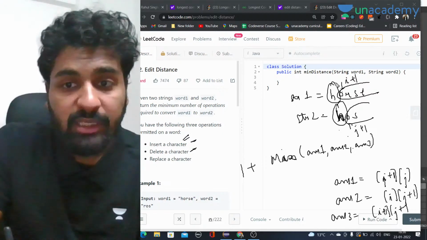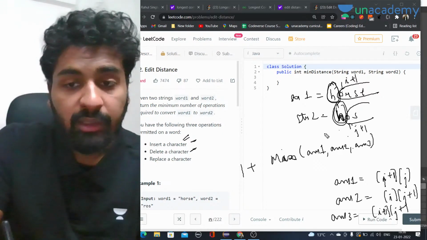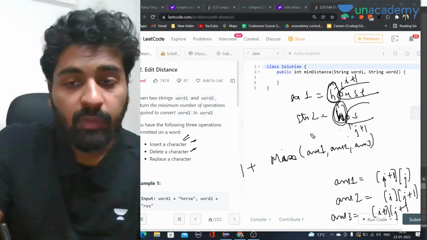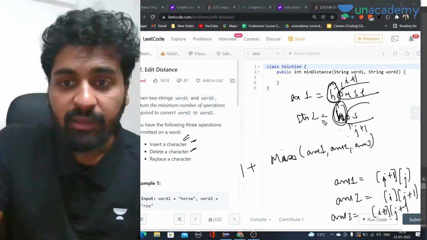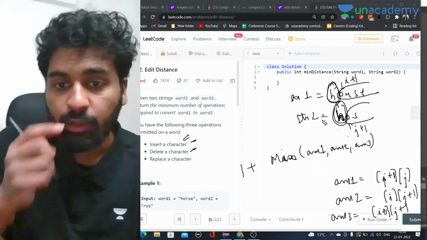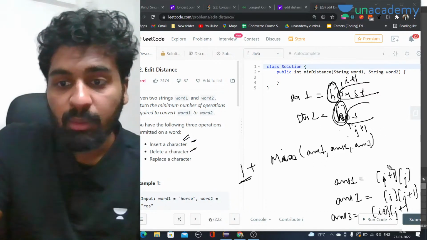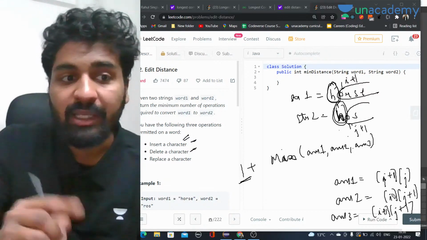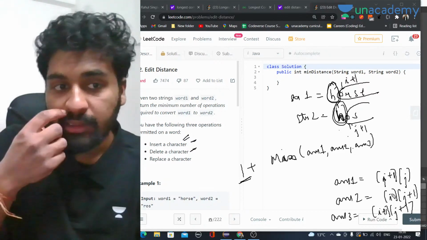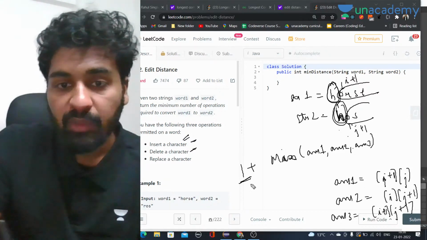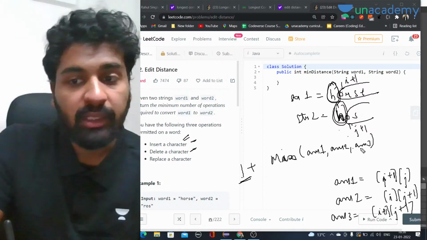Plus 1, why? Because this operation that we are making them equal, that will be the operation. We are either deleting, inserting or replacing, so that is one operation, right? We are doing one operation. So that's why I am adding 1 to it. But these 3 things, finding the minimum of all these 3 cases, that is the main thing that we have to do. 1 plus minimum of answer 1, answer 2 and answer 3.